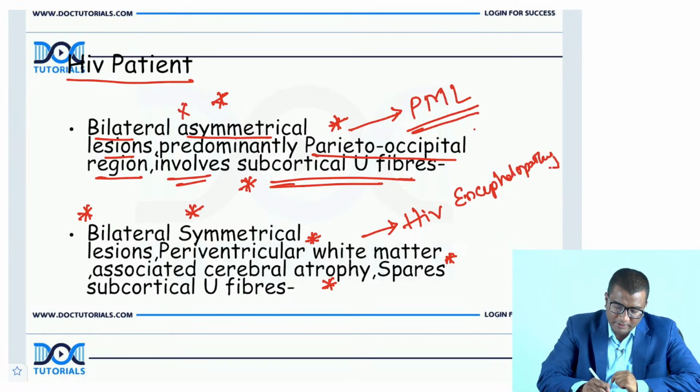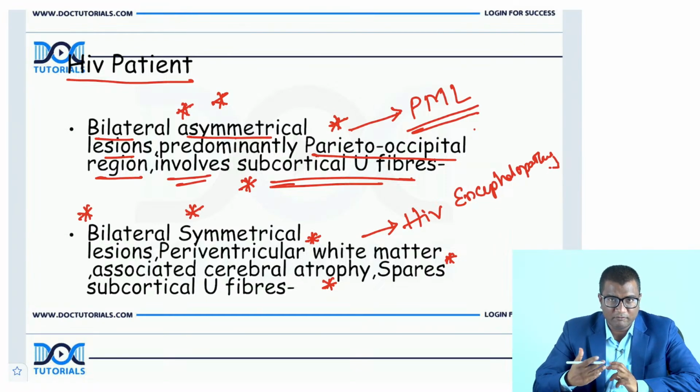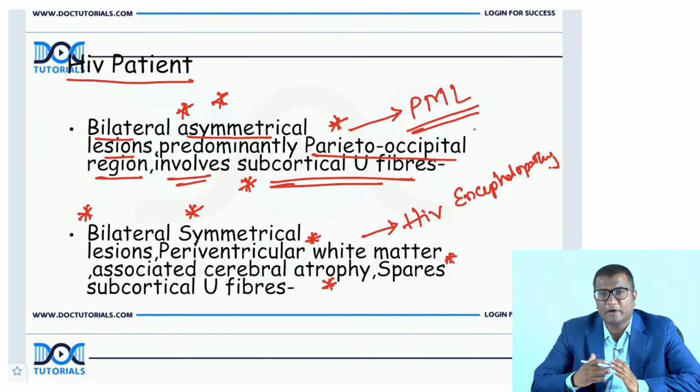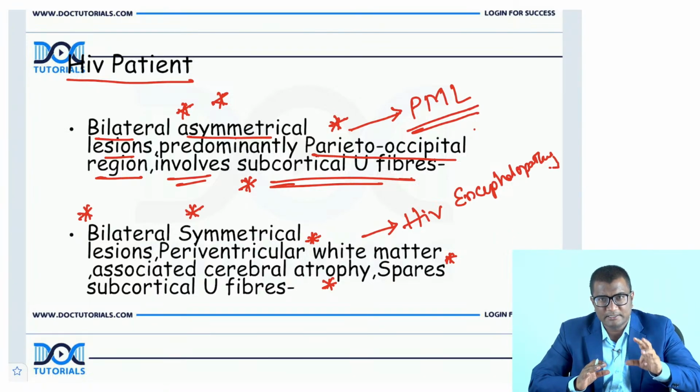So asymmetrical, parieto-occipital, involvement of subcortical U fibers. Either you can appreciate that on the image, or they have mentioned it in the text, that there is asymmetrical, patchy involvement. Think of progressive multifocal leukoencephalopathy. And if they mention periventricular involvement, sparing of subcortical U fibers, or they show you those images, it is HIV encephalopathy.